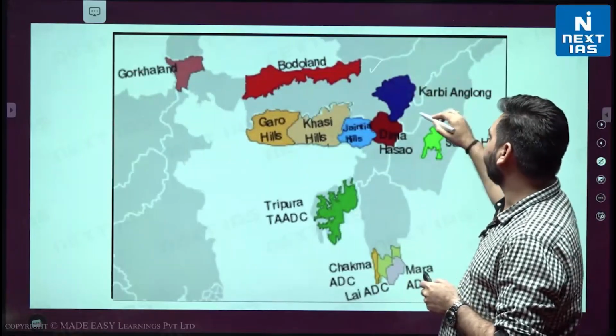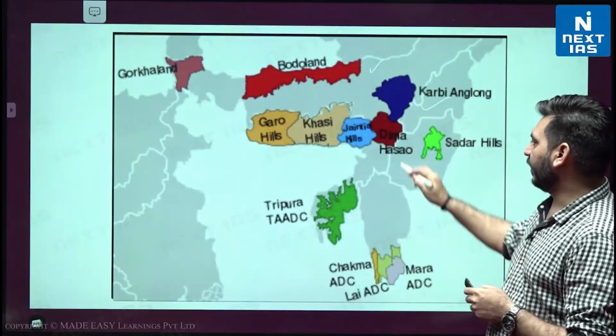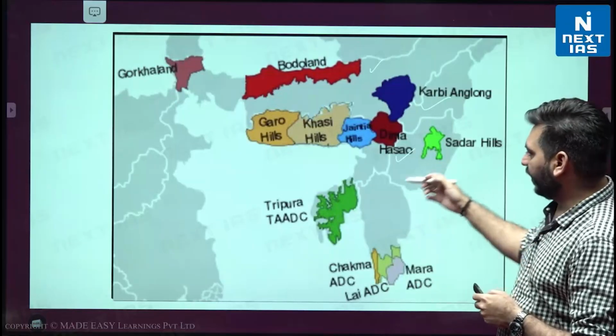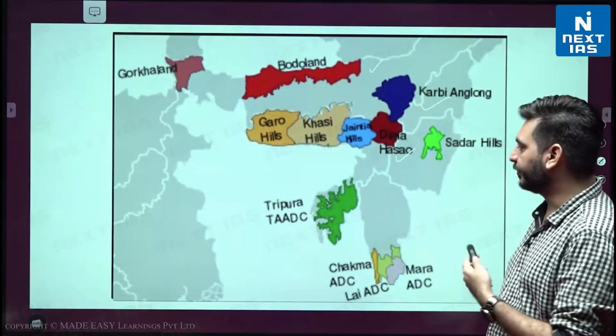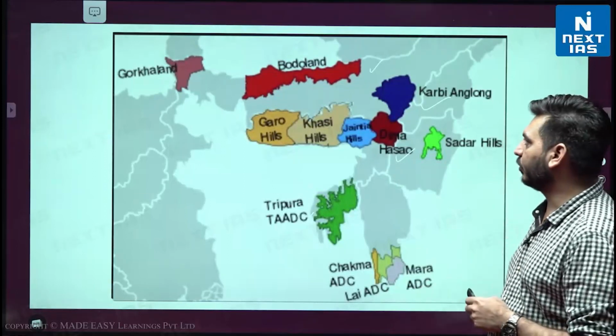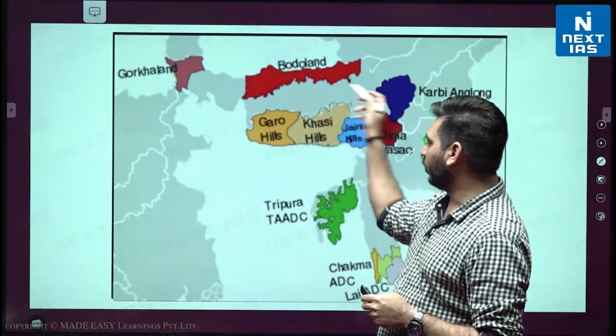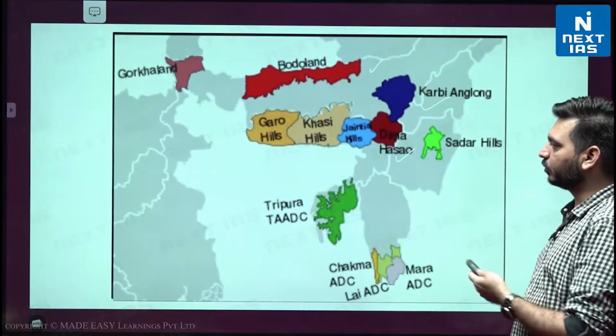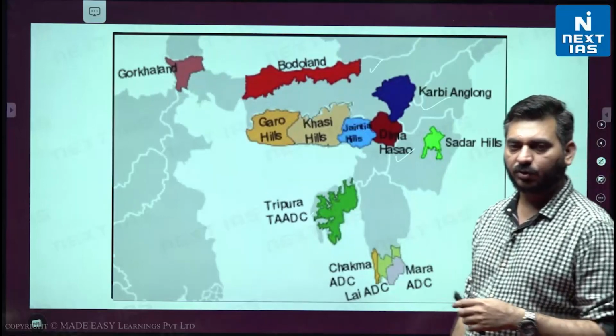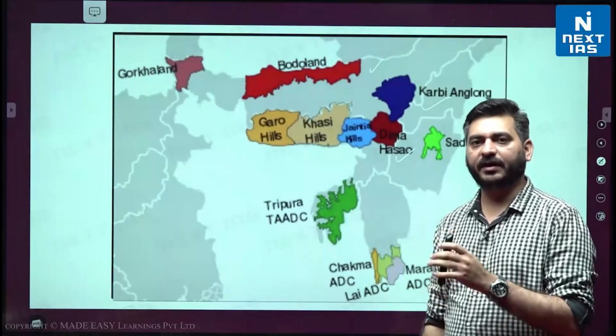So Bodoland is there, Karbi Anglong is over there, then we have Dimasa Hasao over here, then we have Tripura TAADC, which is basically your developmental council over here, autonomous council. Then we have the Bodoland area over here. So we have discussed these topics. So you can go through this map and it will help you to identify which area they belong to, right?